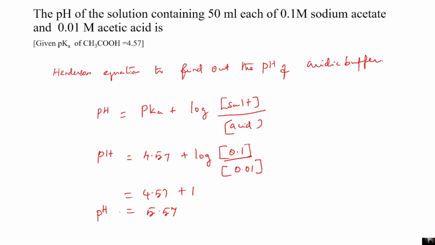The pH value is 5.57. Therefore, the pH of the solution containing 50 ml of each of 0.1 molar sodium acetate and 0.01 molar acetic acid is 5.57. Therefore, the right option is D, 5.57.